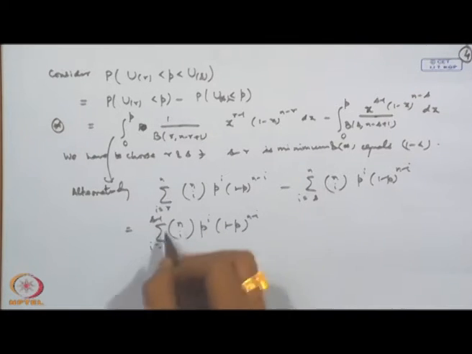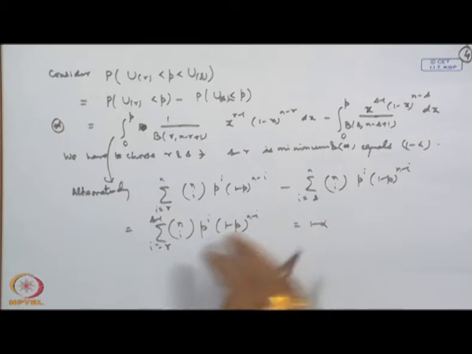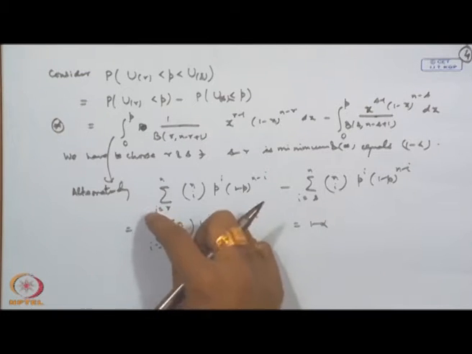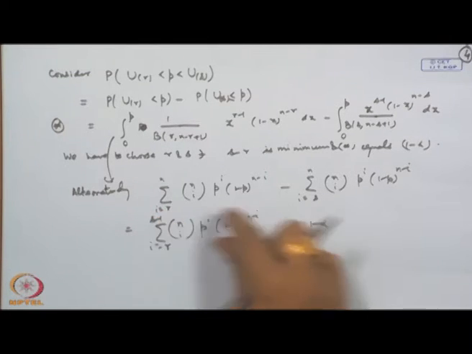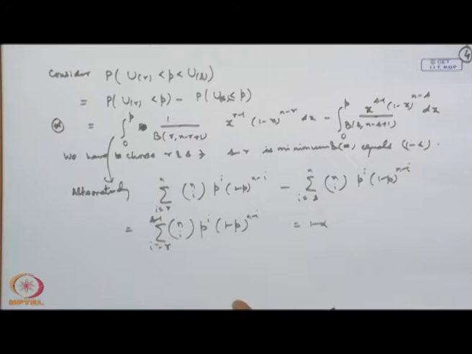Once again, from the tables of the binomial distribution, we have to find s and r such that s minus r is minimum and this probability is equal to 1 minus alpha. Of course, since now we have made it discrete, it is not necessary that we will achieve this value. So it may be greater than or equal to as well.